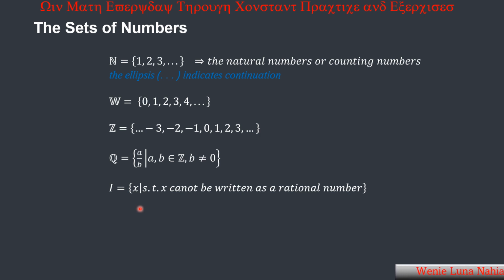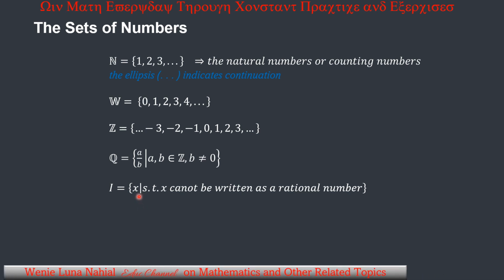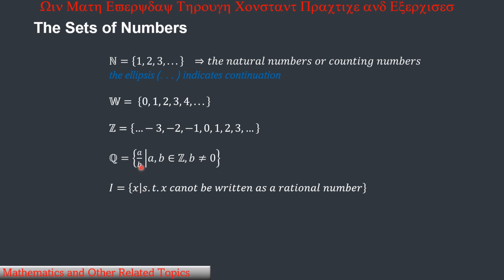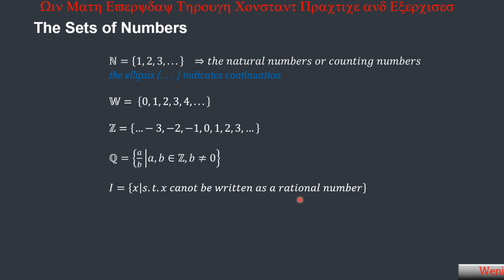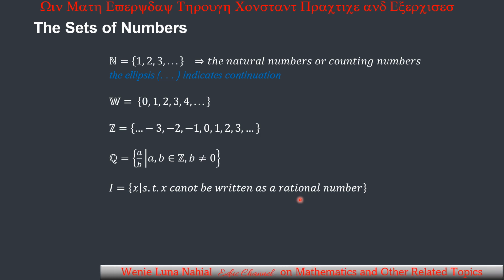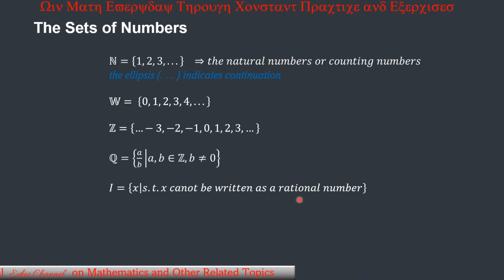Then we have the set of irrational numbers. These are numbers that cannot be written in the form of a over b. So it is the set of all x such that x cannot be written as a rational number. For example, the value of pi is an example of an irrational number.